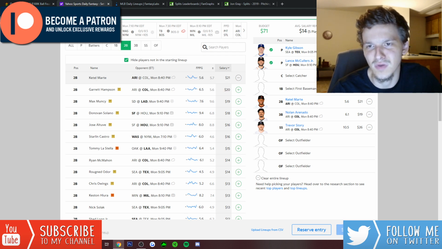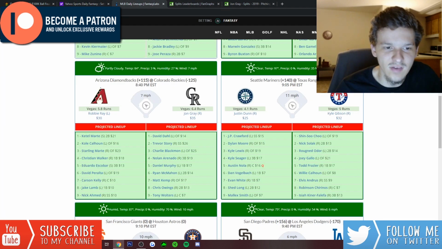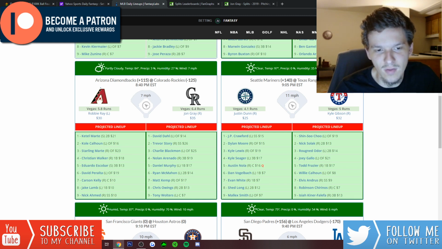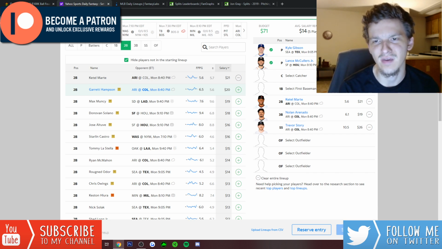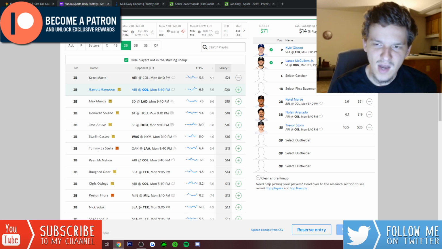can easily work with on Yahoo, given that you can get guys down here like Jake Lamb for $10. Tony Wolters, not the best hitter, but he's $7 on Yahoo. You got David Dahl for $14. It's kind of stupid, man. You can get both Gibson and McCullers in a full core stack with how soft Yahoo's pricing is. But yeah, that's kind of what I'm liking on Yahoo.